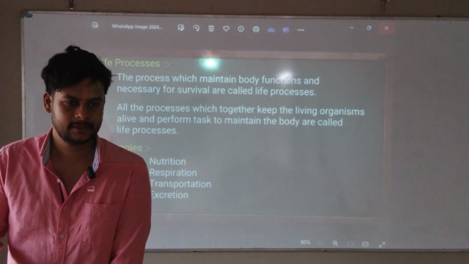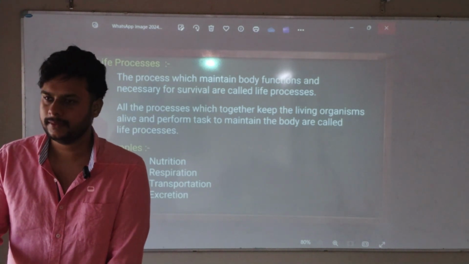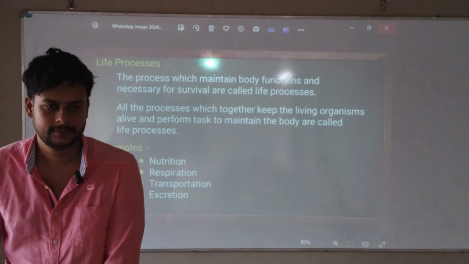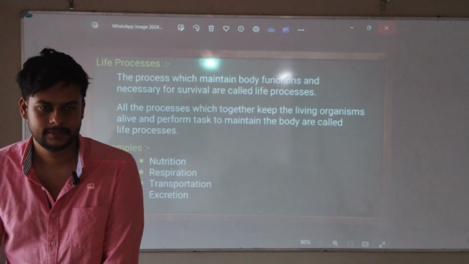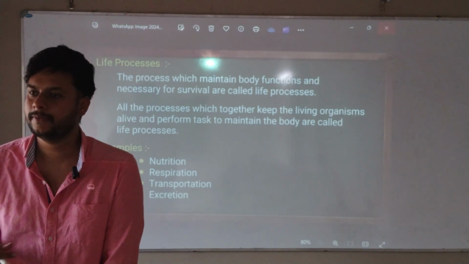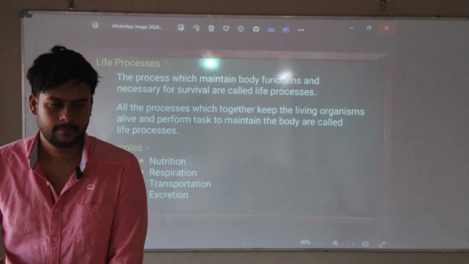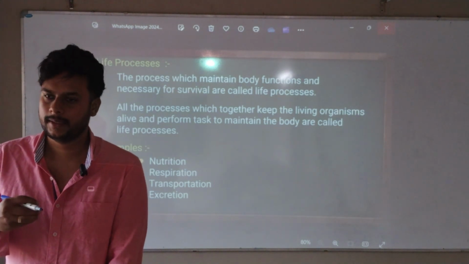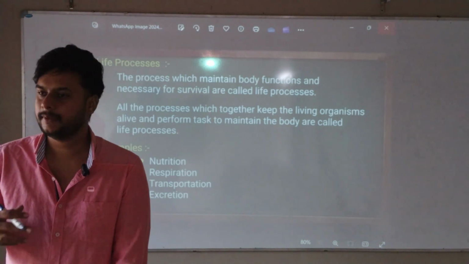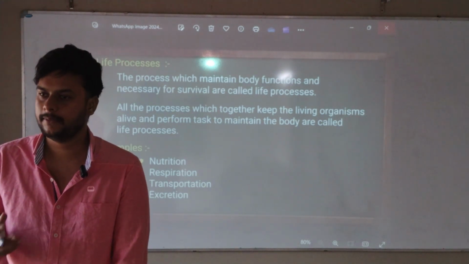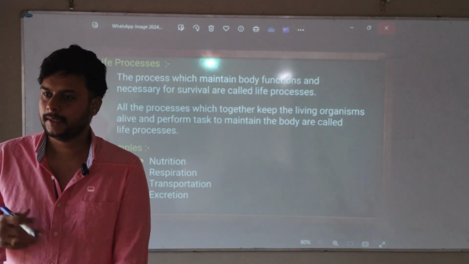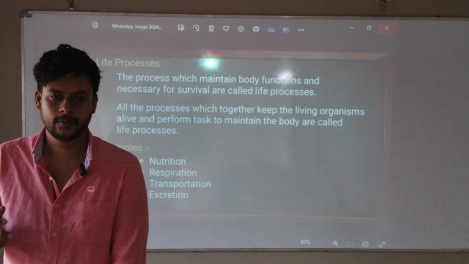So life process means, now we are sitting in the class here, correct? But our body is doing some work or no? By now in the morning you would have had tea, eaten biscuits or something and come, correct? So our body is continuously working. We might not feel that our body is working, but our body takes food, correct? It digests that, it assimilates that, it throws it outside. Everything is happening, processes are happening continuously, and we are living, we are breathing, blood is running throughout the body. So there are too many things happening in our body which we don't feel.